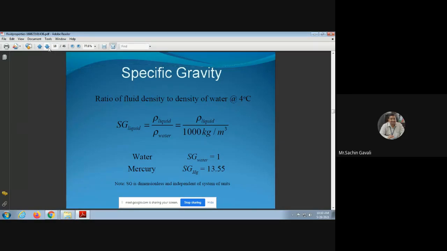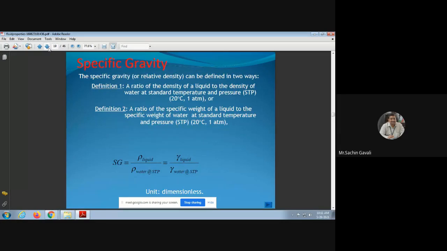Water specific gravity is 1. Mercury specific gravity is 13.55, or if you consider density as 13,600, it becomes 13.6. So in many books they have given 13.6 as the specific gravity of mercury, and the density in that case will be 13,600 kg per meter cube.